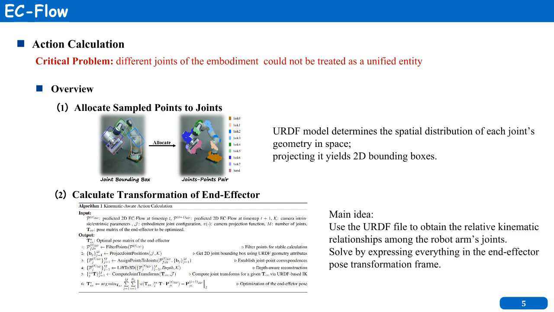Then, we compute the joint transformations relative to candidate end effector poses using URDF-based inverse kinematics. Finally, we find the optimal end effector pose by minimizing the reprojection error between the predicted 2D motion and the motion induced by the estimated transformation. This gives us a physically plausible end effector action that can be sent to the robot controller.